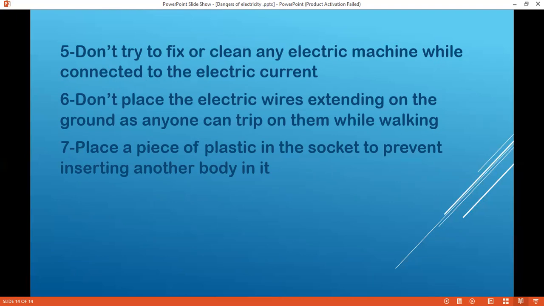We have to place a piece of plastic in the socket to prevent inserting another object in it, especially for children. They don't recognize the danger, so we have to keep them away from the sockets. That's all about the precautions that we have to take when we deal with electricity.